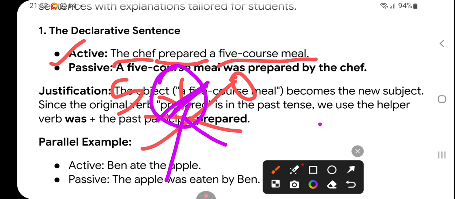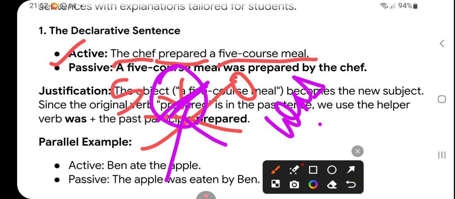Here what's the form of the verb? That is simple present tense, prepared. So that is why we have to see that 5-course meal is also singular. So we will take, and prepared is the past tense. So what helping verb will we choose? Was.